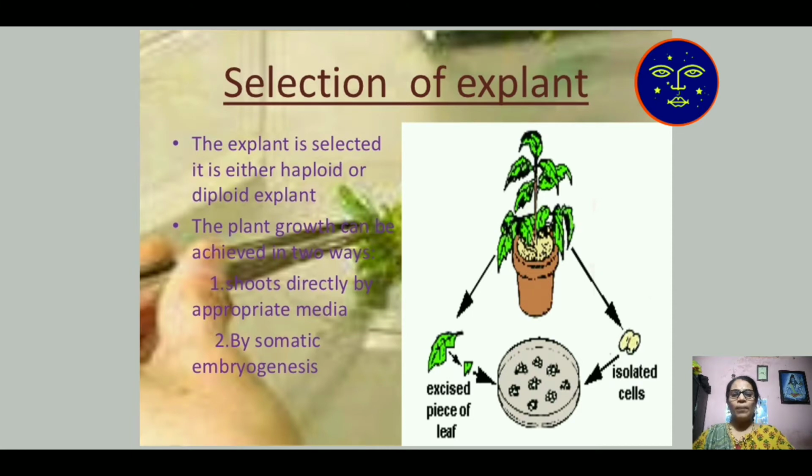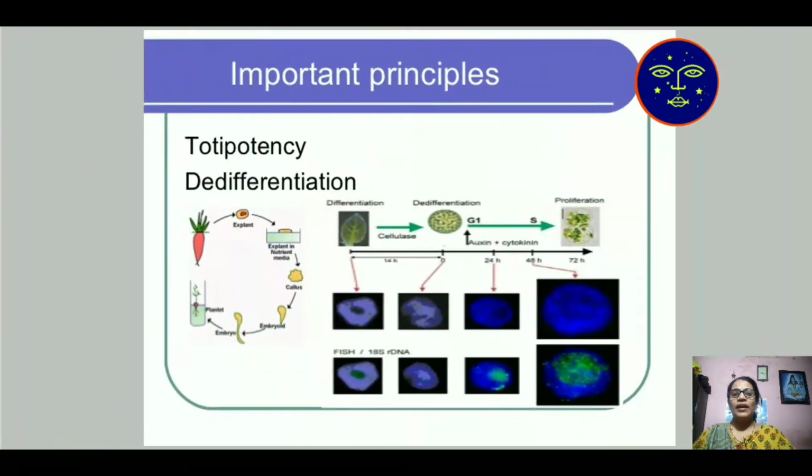Generally, for plant development, the gametic part is required for its growth. But in tissue culture technology, in somatic embryogenesis, the mitotic cell is required for its growth. That is known as selection of explant.